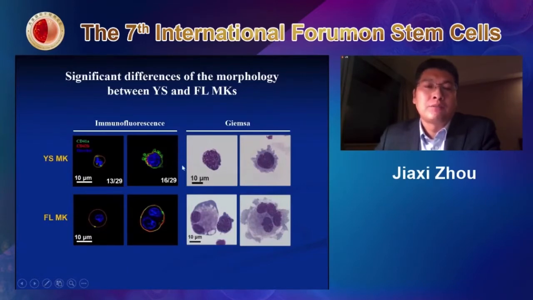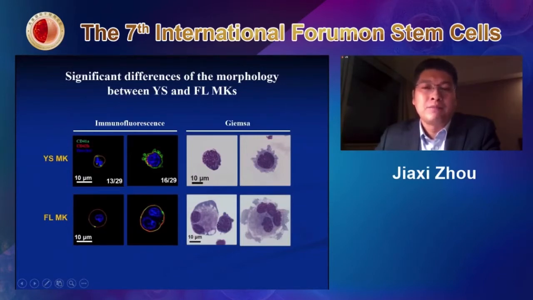Also from the fetal liver, there are some different morphologies of the megakaryocyte, but certainly they are more like the megakaryocyte from bone marrow. So they are polyploid. Also, there is a propellant-like structure formed around the megakaryocyte. We have conducted a ploidy assay on these cells.